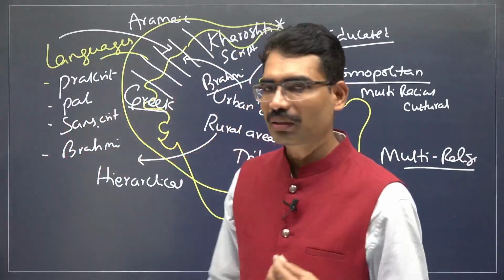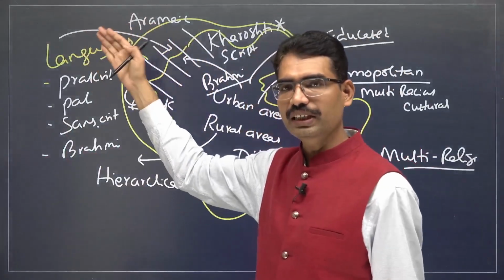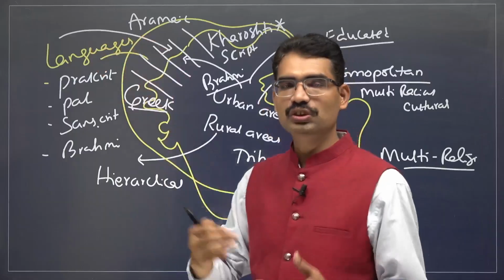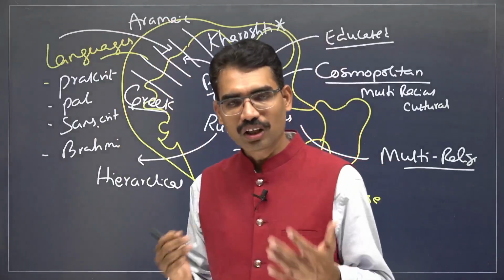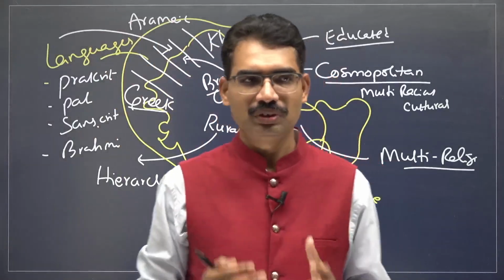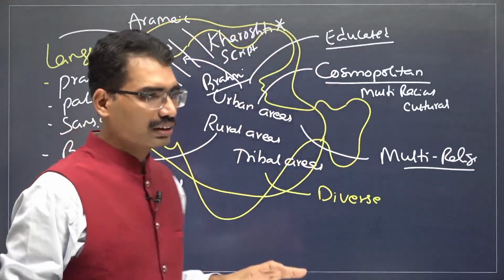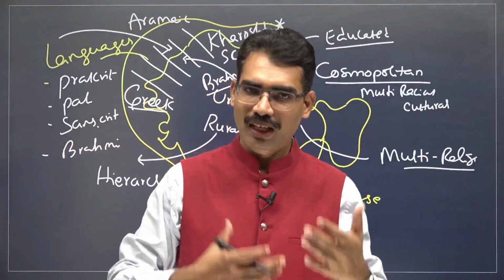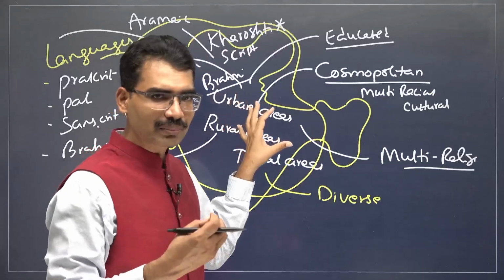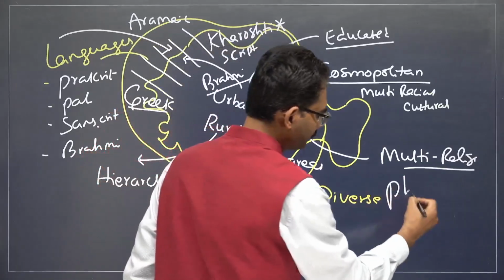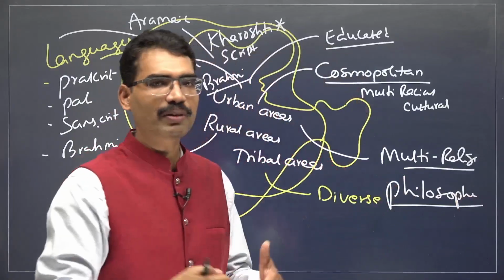These are born in this location. But what about these people? Greek language, Greek religions, Persian religion, that is Zoroastrianism. Zoroastrianism also, Greek gods were also prevalent, multi-religious. So, this is the kind of society. That's why when society is this much diverse, what about tribal people? Another kind of diversity. When these people are existing in a single empire, you need some kind of philosophy to unify all these people. Otherwise, the people will keep on fighting in the name of differences.